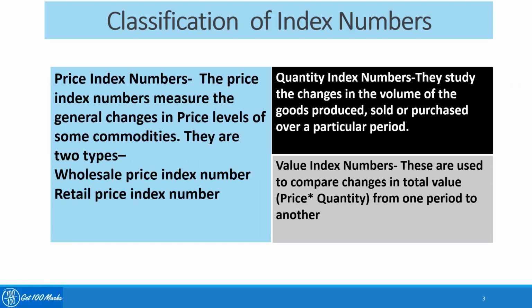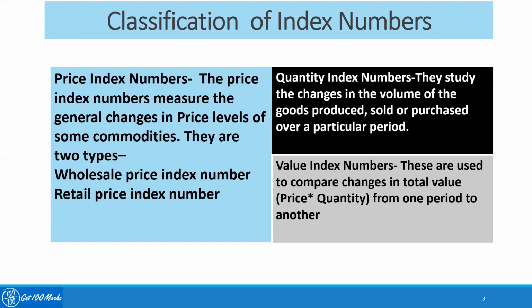The first type of index number is the price index number. The price index number measures the general changes in the price levels of some commodities or group of commodities selected by you while calculating the index number. There are basically two types. One is the wholesale price index, which measures the general price level of a country, whereas the retail price index measures the general changes in the retail price of commodities or group of commodities which are traded in the retail market.